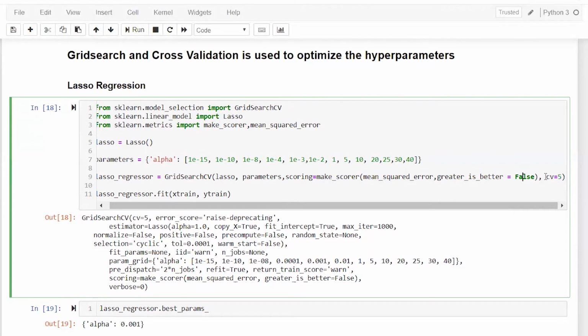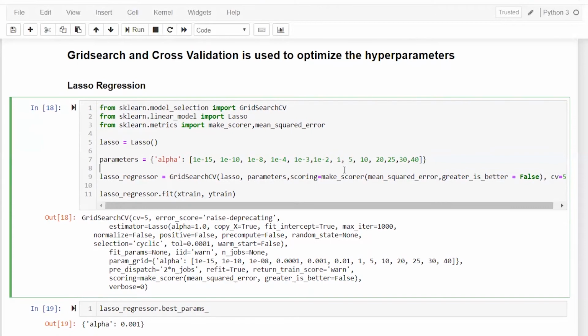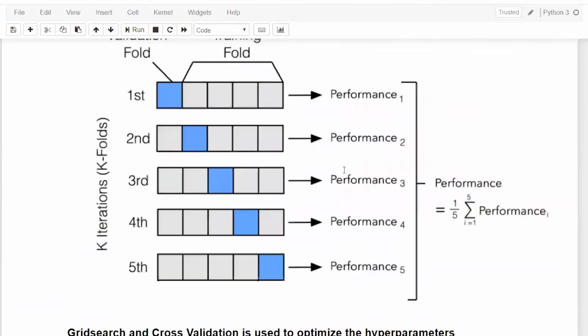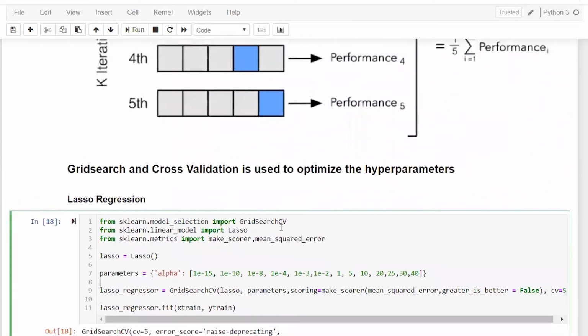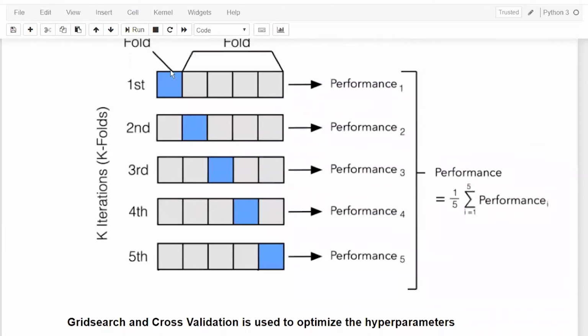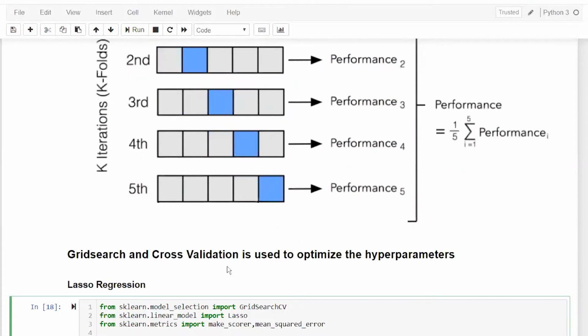And next is cross validation, 5. Let's say I take alpha equal to 5. It will take alpha equal to 5 first. If I am writing CV equal to 5 here, then 5-fold validation will happen, and your whole training data set will be split into 5 parts. First it will cross validate on one part, and then using the same parameter, alpha equal to 5, train on the second. Similarly it will go through the 5 iterations.